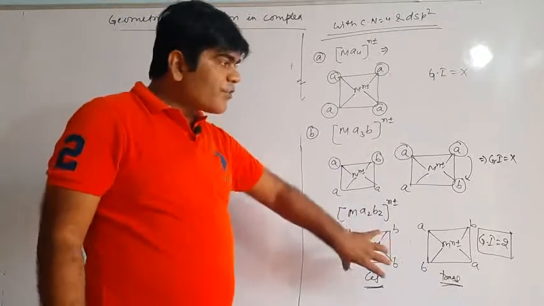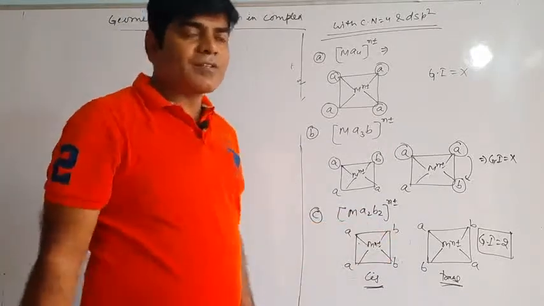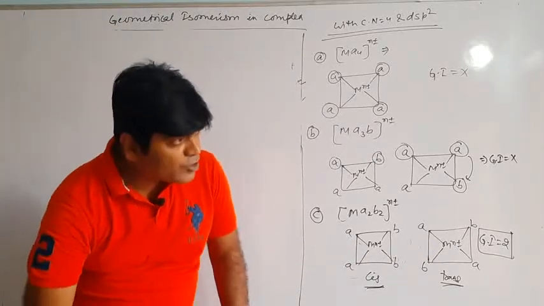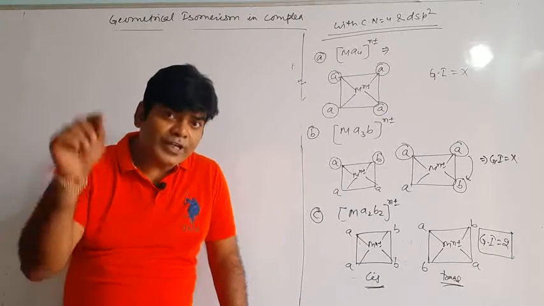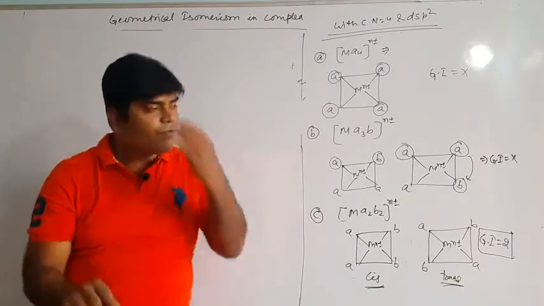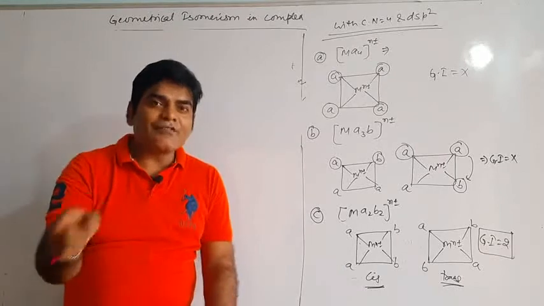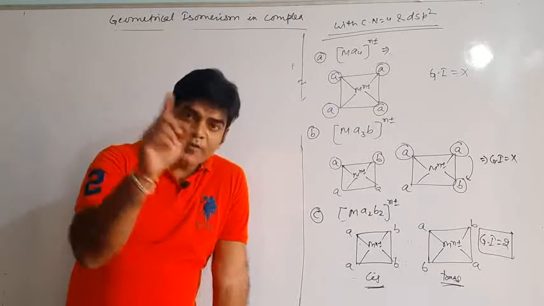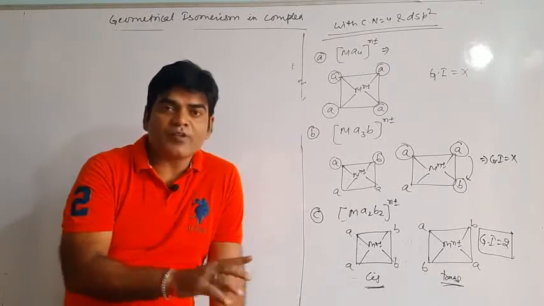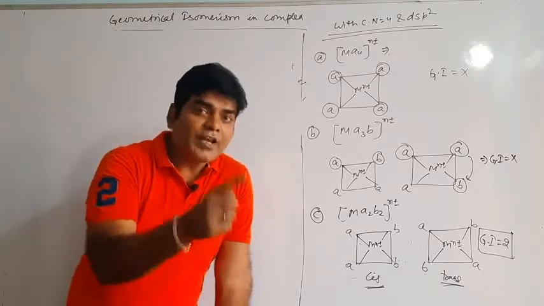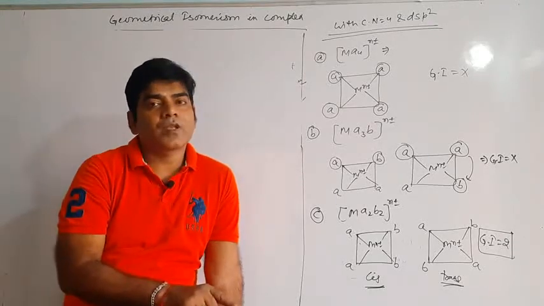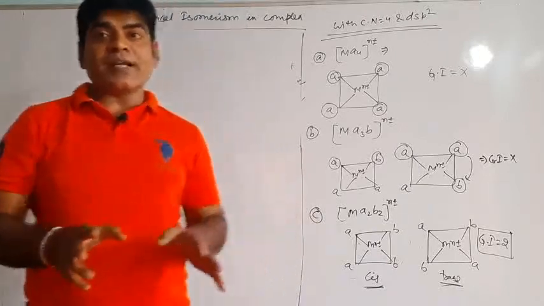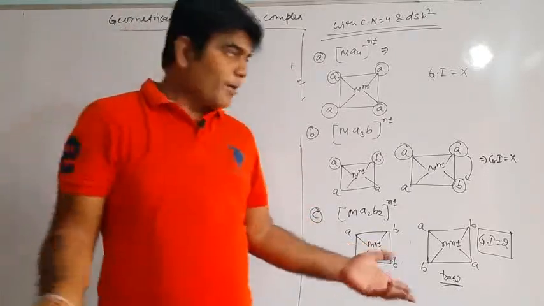So a question is given, there are 4 different complexes given, asking whether they will exhibit geometrical isomerism or not. If they will exhibit geometrical isomerism or not, what do we need to do? We need to consider their hybridization. Once we get their hybridization, then we can differentiate: if it is sp3, they will not exhibit geometrical isomerism. If it is dsp2, they will exhibit geometrical isomerism. If it is sp3d2 or d2sp3, they will exhibit geometrical isomerism. Once we are able to decide whether they show geometrical isomerism or not, your answer will be done, no problem.